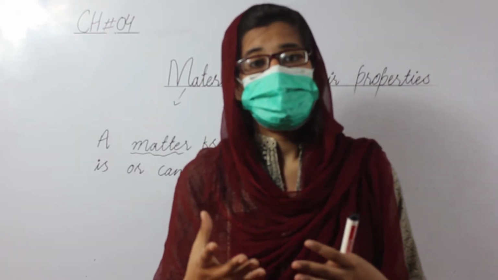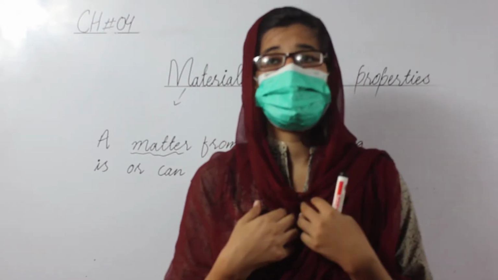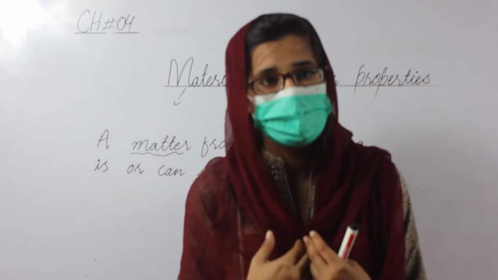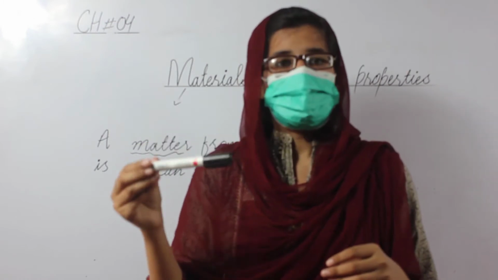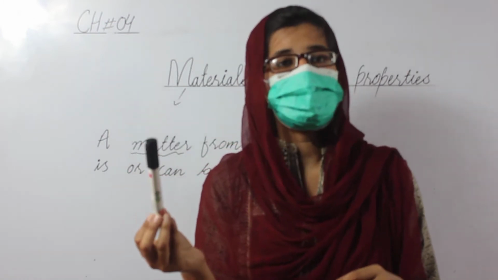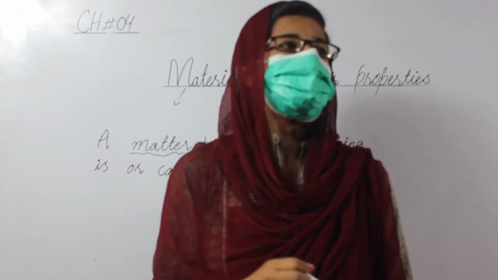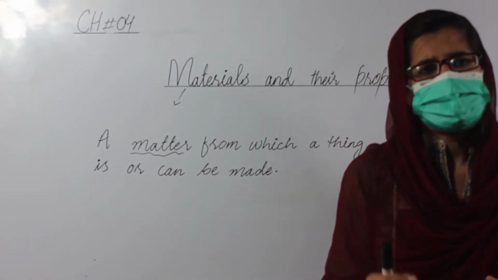Material can be alive or not alive. For example, we are made from different materials and we are alive. We are living. And this board marker is a non-living thing because it's not alive. So materials can be living or non-living. And also, new material can be made from raw material.